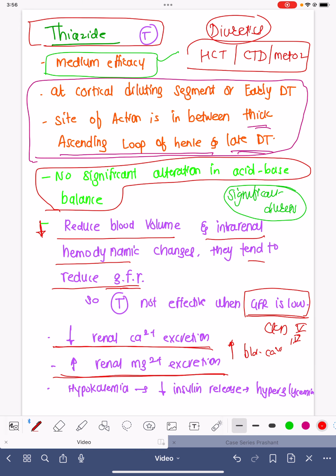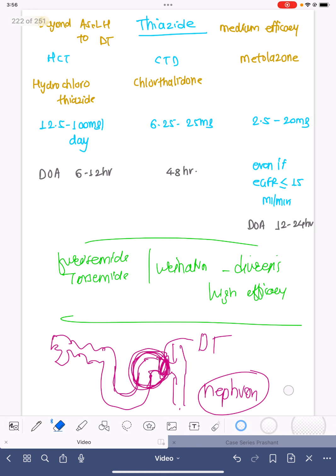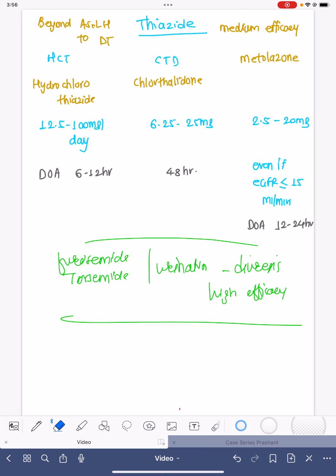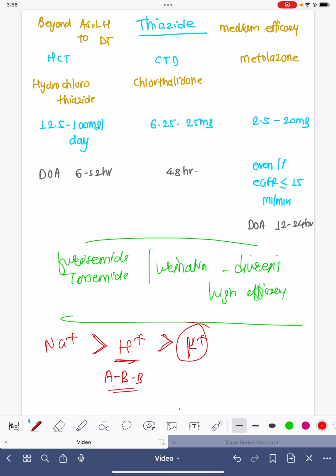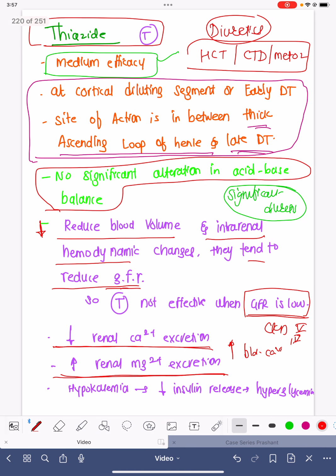Very commonly, as we know, the first priority of the body is to save the sodium. Sodium is very important. So the body won't let the sodium go outside. So sodium is again taken up, and instead of that hydrogen is put at bait. But again this hydrogen is very much required for strict acid base balance. That is the reason why this H plus is again reabsorbed, and against that potassium is lost. So potassium is the least favored cation by the body. That is the reason why potassium loss is maximum with the thiazide.